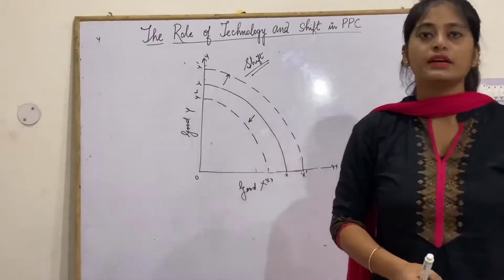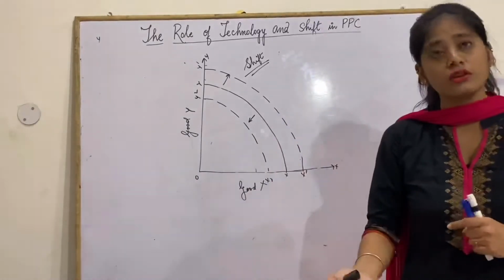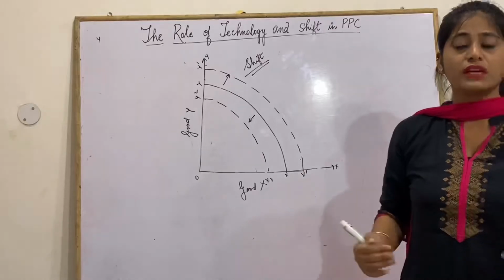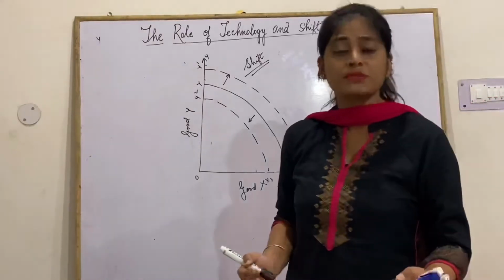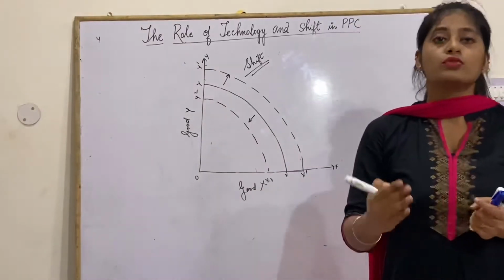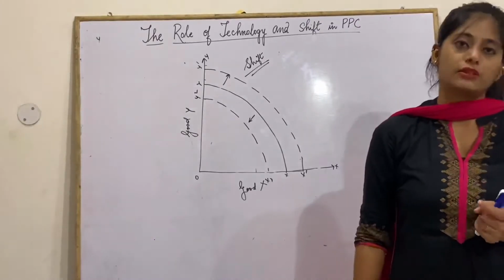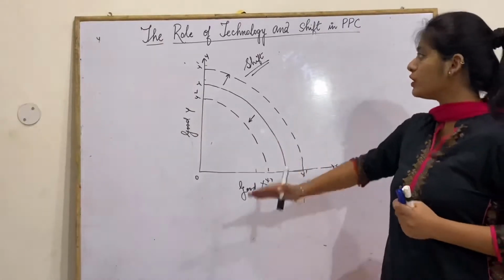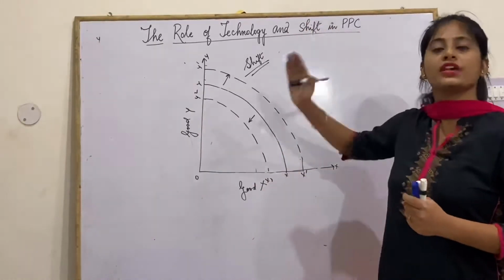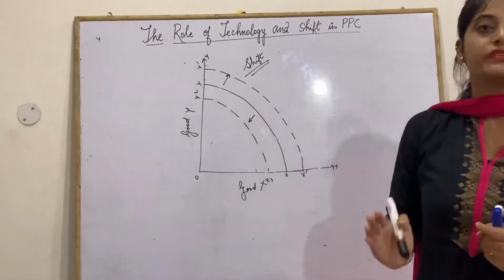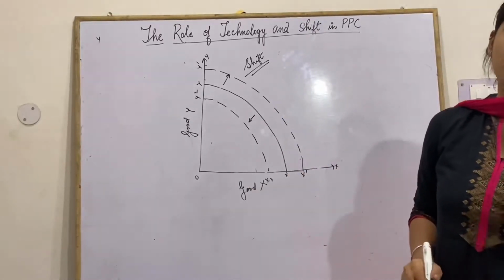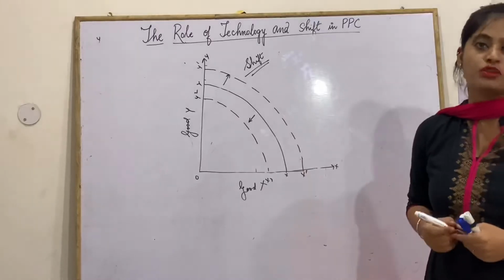On the other hand, if there is any upgradation in your technologies and resources, if there are any programs or schemes which are leading to the increase in your resources and technology, your PPC will shift towards right. That is the shift in the PPC because of the technologies and resources. Let's study about the rotation of PPC.